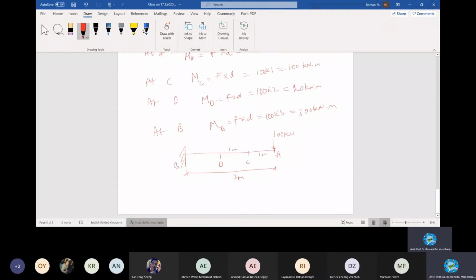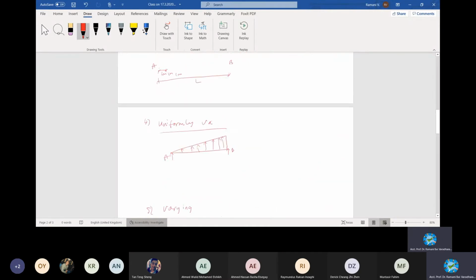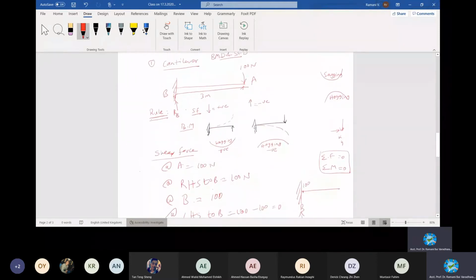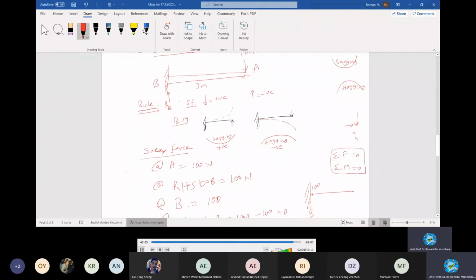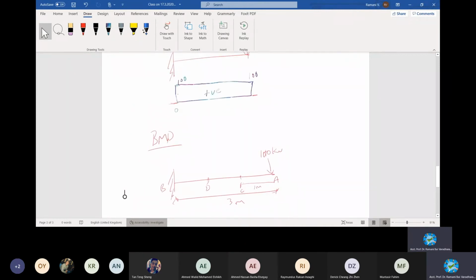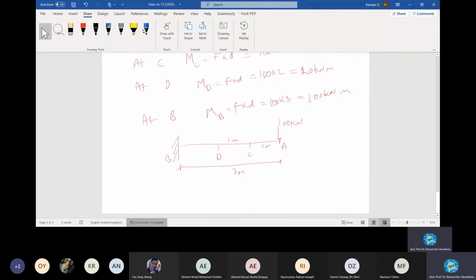Let's draw the bending moment diagram. When you draw this, see the shear force is positive. I do it on top because the loading is downward, right? By rule, we take the loading downward as positive, so upward as negative. And then sagging positive, hogging negative. Follow the same thing. We got positive because the shear force is downward. And then bending moment, hogging or sagging, we just find out. Or about the support also, we can keep the clock and see whether it's clockwise or anti-clockwise, also fine.